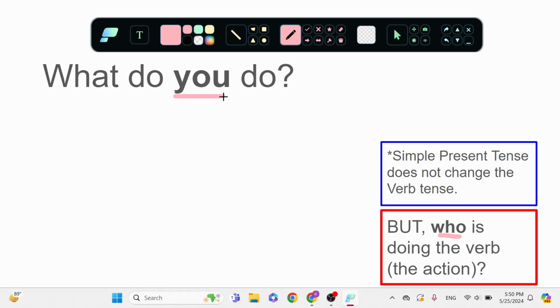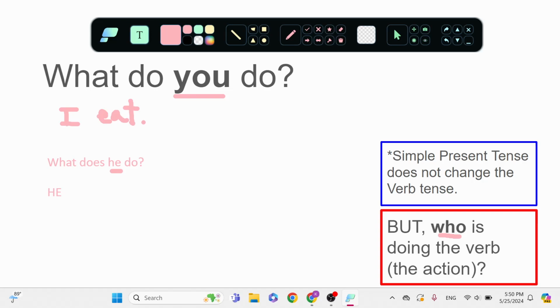So here, what do you do? I answer I. And I eat. But what if I'm asking, what does he do? What does he do? I have to change things.